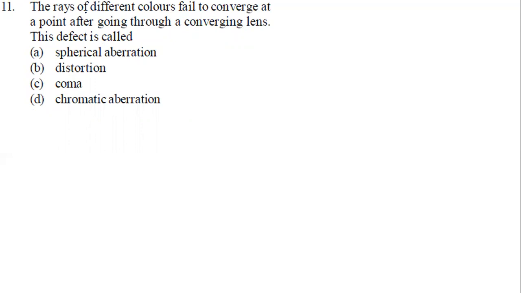Rays of different colors fail to converge. See here, rays of different colors fail to converge at a point after going through a converging lens. This defect is what we call, I told you, chromatic aberration. Chromatic, it deals with what now? Colors. It means the lens is unable to focus all the colors to a single point. This is what we call chromatic aberration.